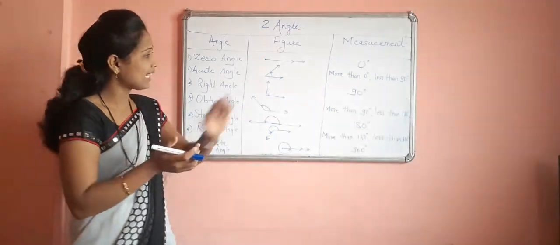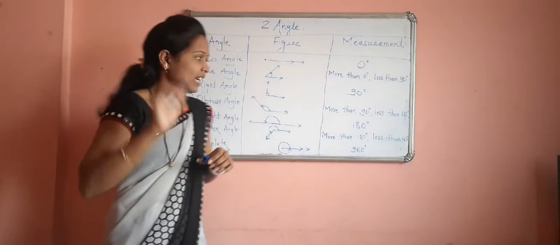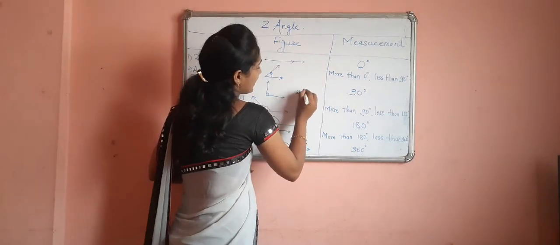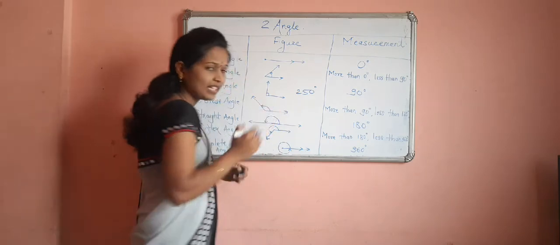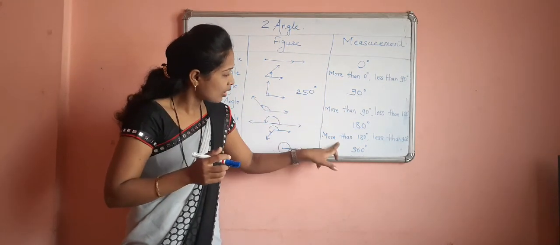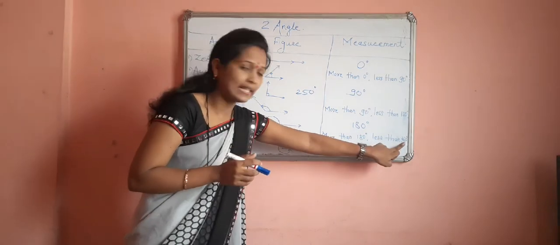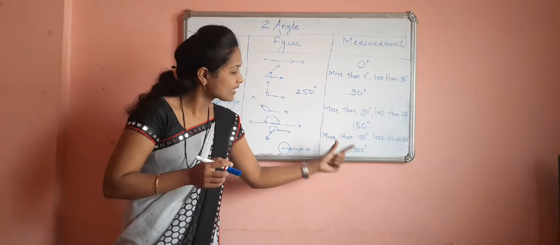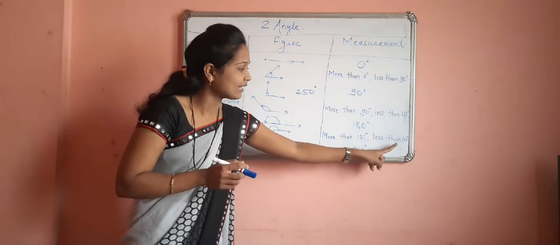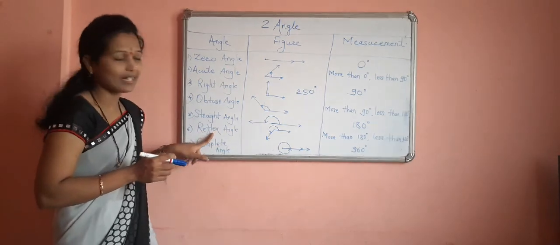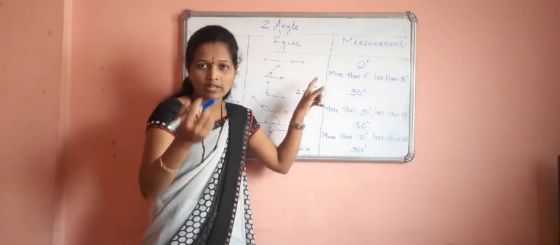Then question number 2, measurement is given. Suppose any measurement is given just like 250 degree. Which type of angle is this? If you observe 250, it is more than 180 and less than 360. The measurement 250 fits in which range, that is more than 180 and less than 360. So more than 180 and less than 360, it means this is the reflex angle. So 250 degree is a reflex angle.